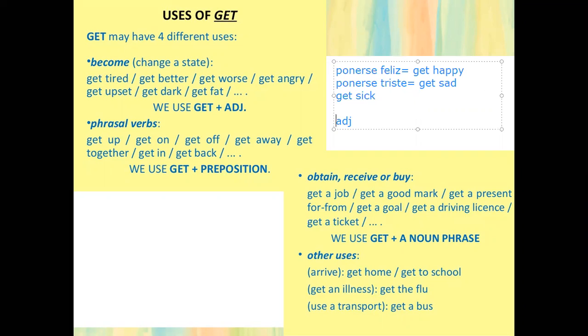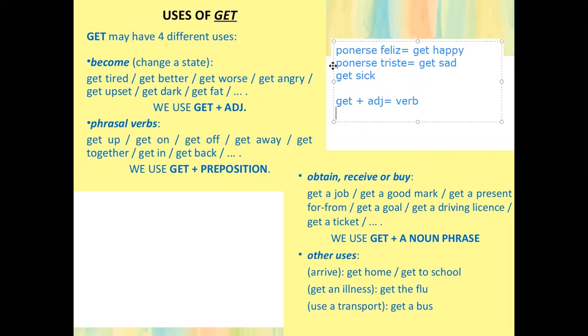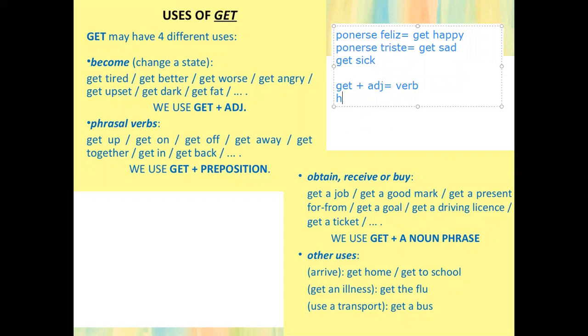In other words, to make it simple, whatever adjective exists in the language, if I use get with the adjective, we transform this into a verb. This is the interesting part of get. Example, adjectives in English: heavy, stress, then another one, bored. Those are adjectives. All of them are adjectives. Tall,